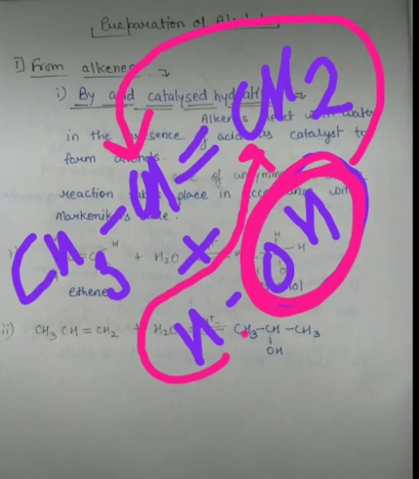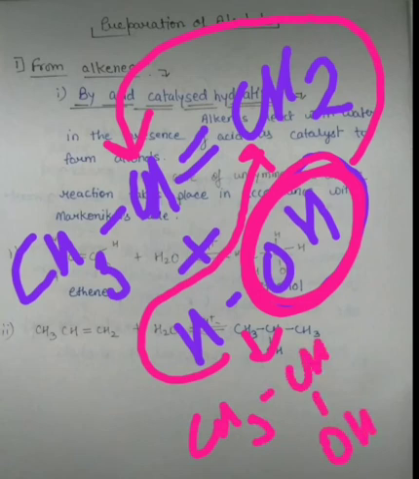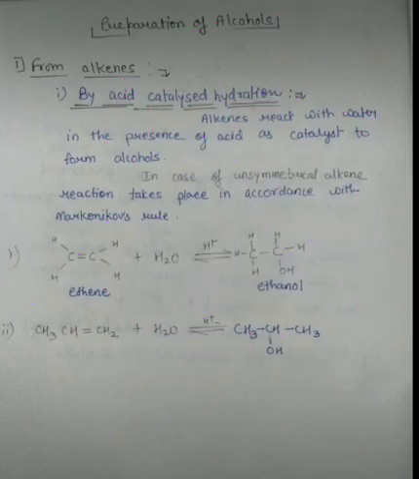So from here the product will be CH3CHOHCH3. This will be the case for unsymmetrical alkene. For symmetrical alkene there is no problem, directly primary alcohol will be formed.